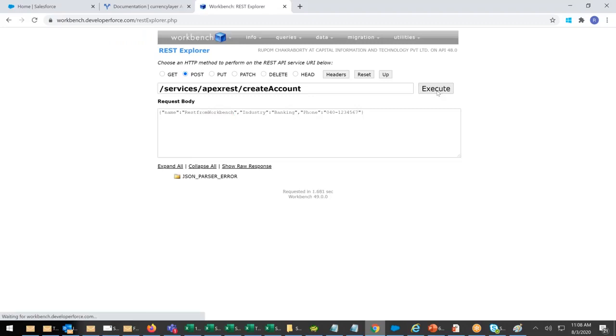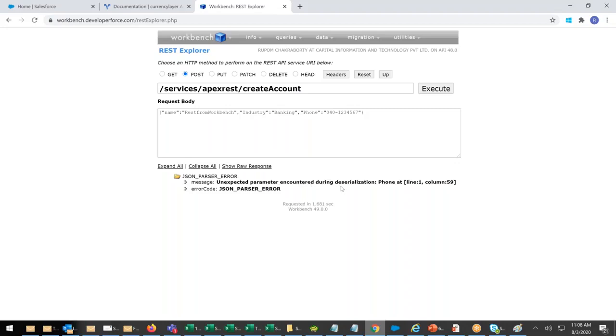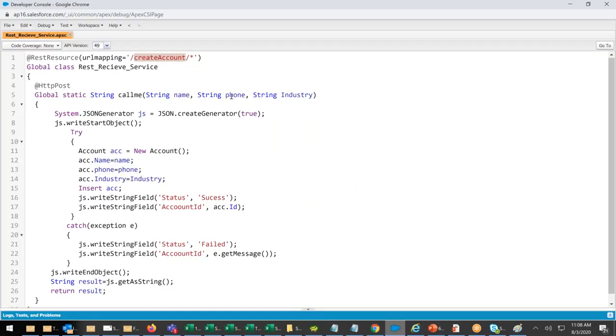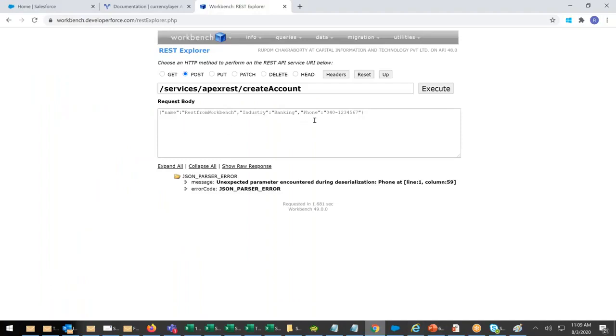Wait, whether I get a response or not. Wow, I got an error. Unexpected parameter encountered during deserialization: phone. Didn't we give phone? We gave a phone, no? Let me keep everything small.